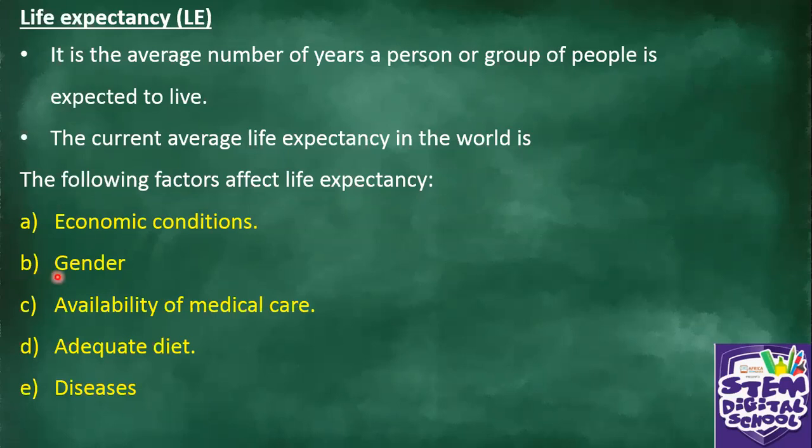Also, the gender. Usually it is said women live longer than men. So that's what we mean by gender. They say men are exposed to diseases more than women. And then C, availability of medical care.